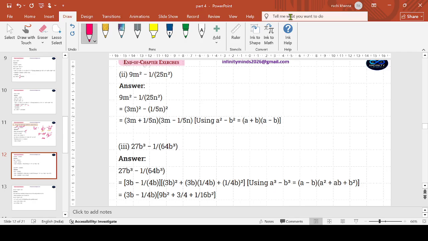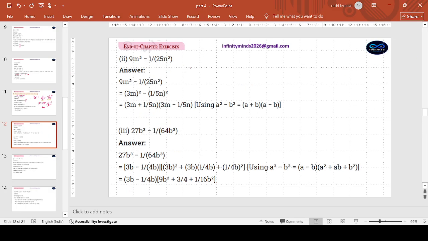We have no choice, but it must be a square minus b square. Nothing else is getting spoken, if you remember the identities. But are they square terms? You'll have to calculate their square roots. Square root of 9 will be 3, m square will be m. This can be 1 by 5m. Let 3m play the role of a, and 1 by 5m the role of b, a square minus b square.